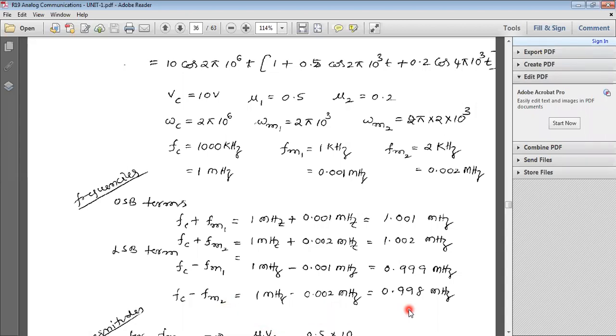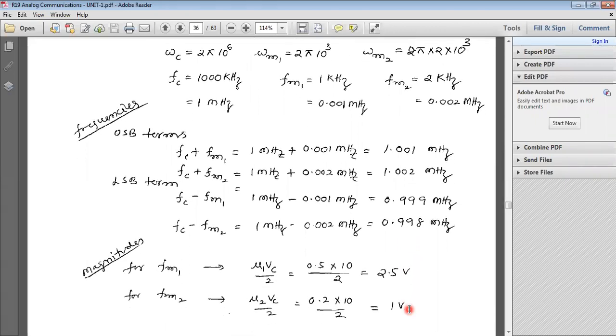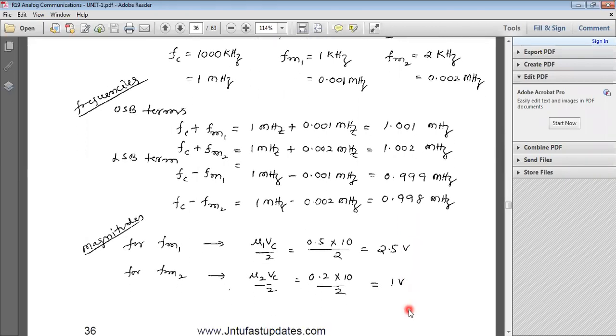Now you know all the frequencies: the carrier frequency FC, FM1, FM2, USB terms and LSB terms. Now to draw the spectrum, we must know the magnitudes. What is the magnitude for the first message signal? Mu1 Vc by 2. Already you know the peak value formula for the first message signal, that is for FM1.